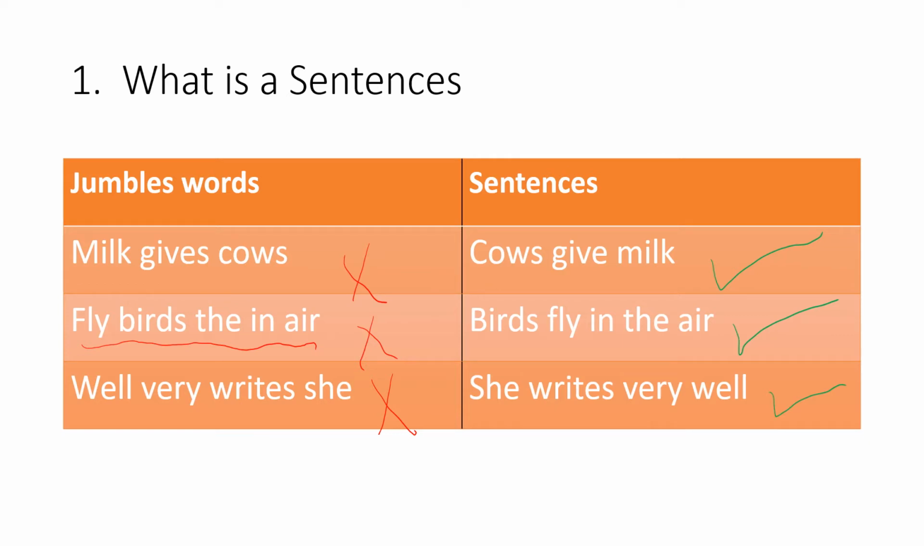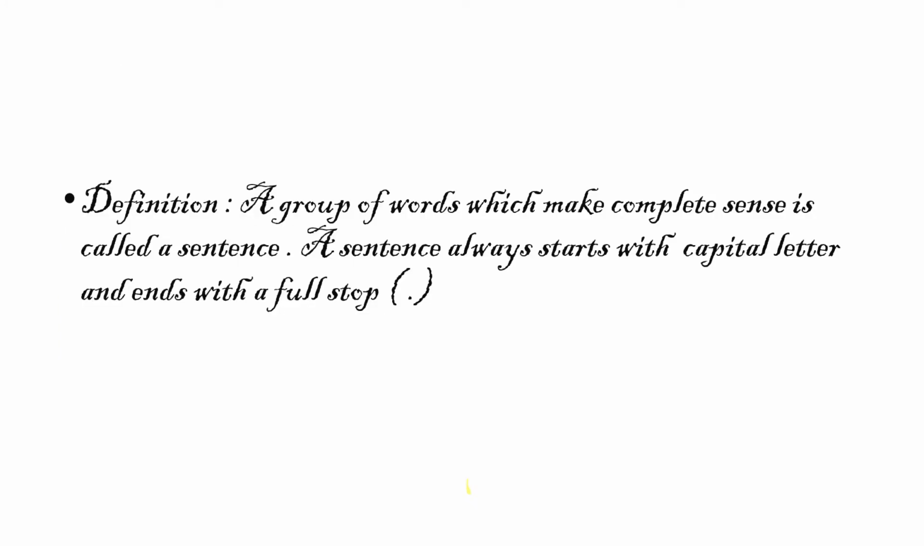So, the columns on the left do not make sense. These are jumbled words. On the right, these are sentences which do make sense. So we can say that the definition of a sentence is: a group of words that make complete sense is called a sentence. A sentence always starts with a capital letter and ends with a full stop.